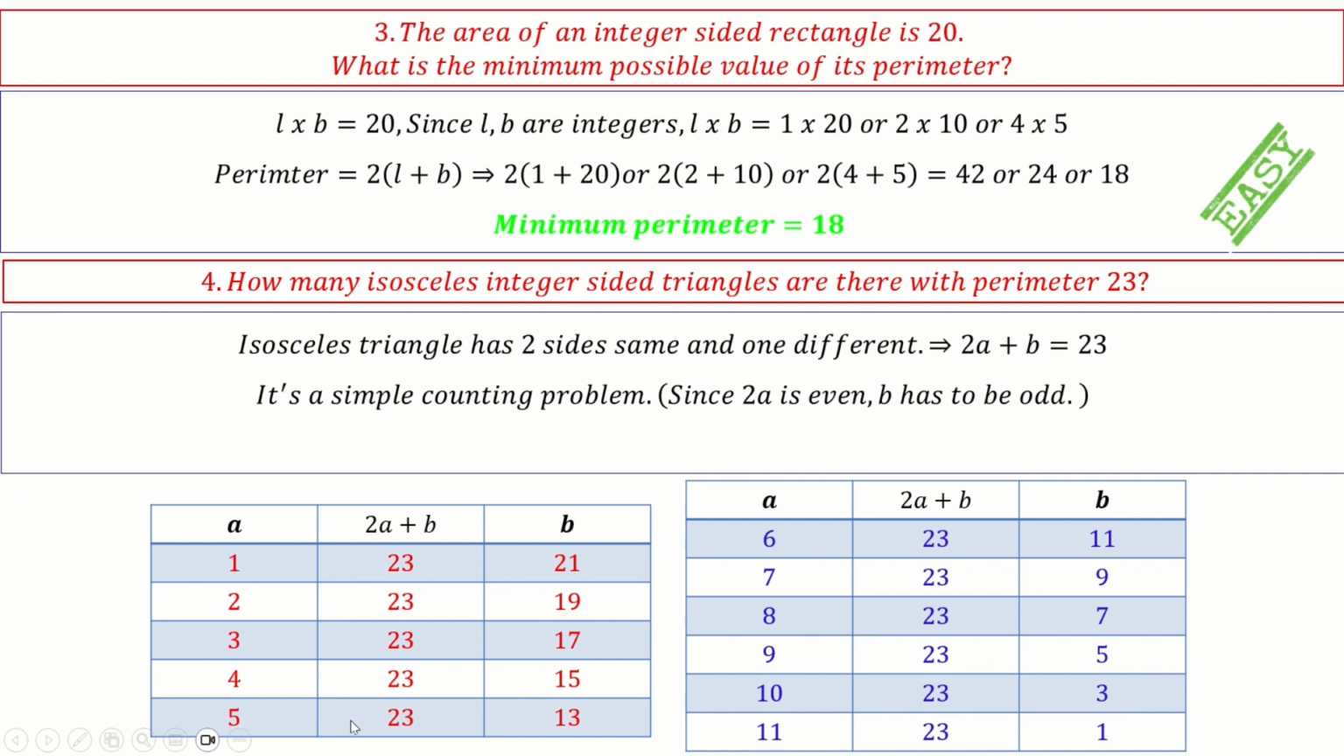2 times 5 is 10, 10 is less than 13, so you cannot build. But whereas if you take 6, 6 times 2 is 12, 12 is greater than 13, so you can build a triangle. So the only possible options are these 6. These 5 are not possible to build a triangle.